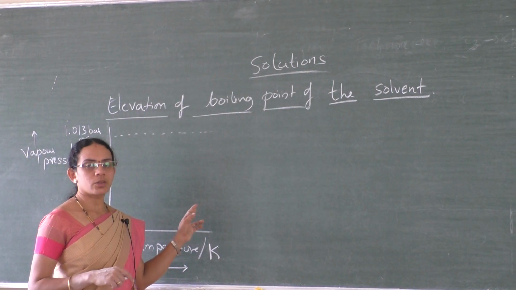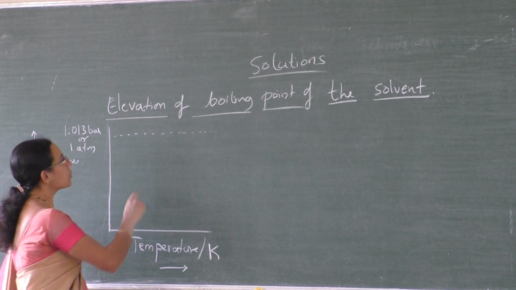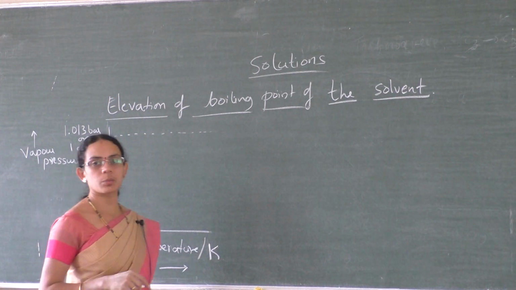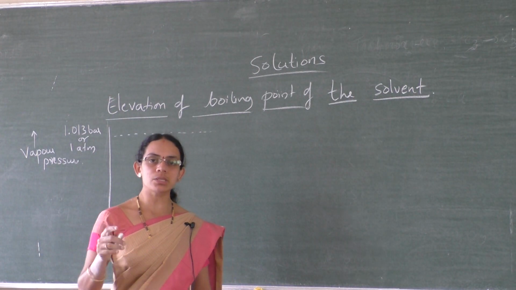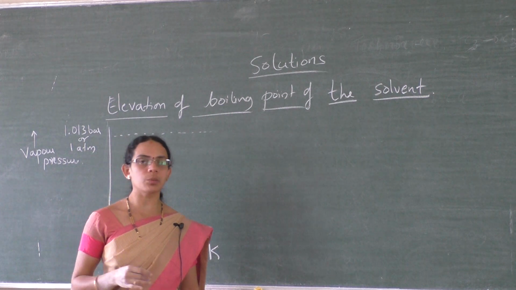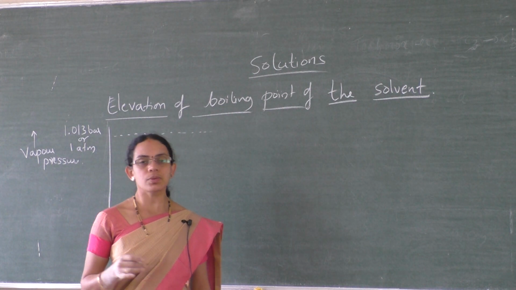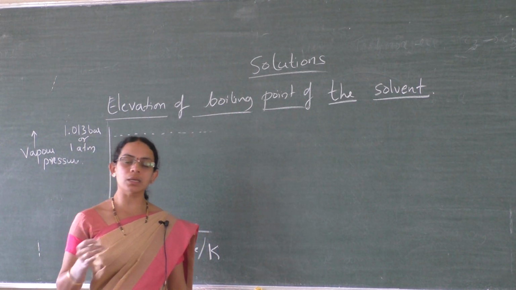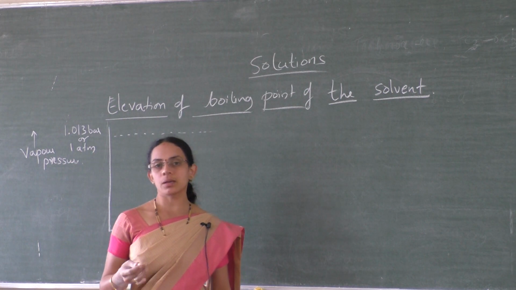Now the second colligative property. The second colligative property is elevation of boiling point of the solvent. Elevation means raise in boiling point of the solvent. So we know that vapor pressure increases with increase in temperature.